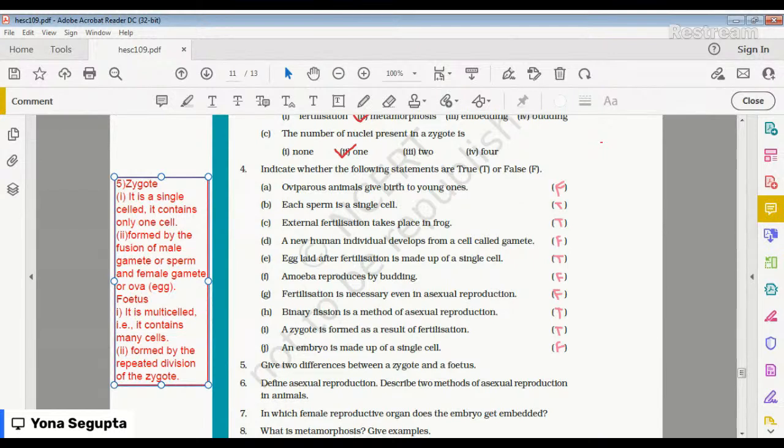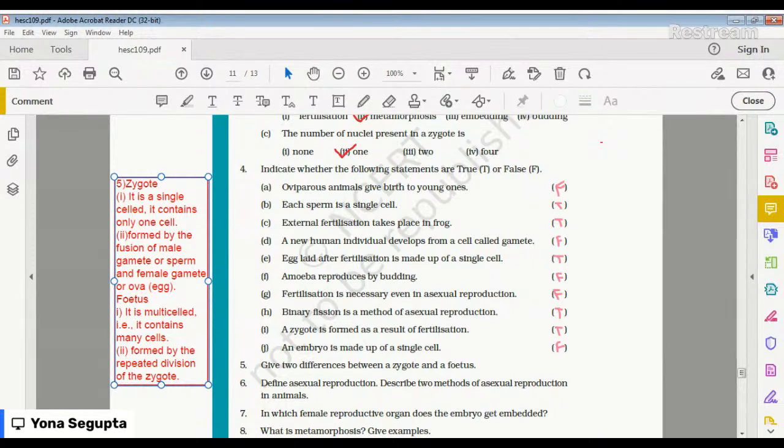Number two is that a zygote is formed by the fusion of the male gamete or sperm and the female gamete or ovum, which is the egg, whereas a fetus is formed by the repeated division of the zygote. So these are the two points you can write.